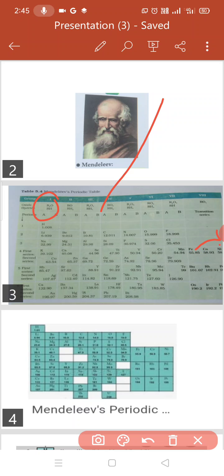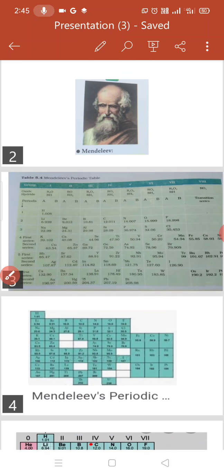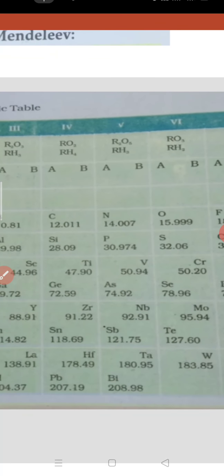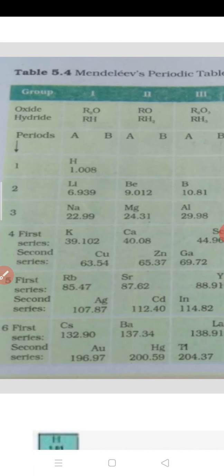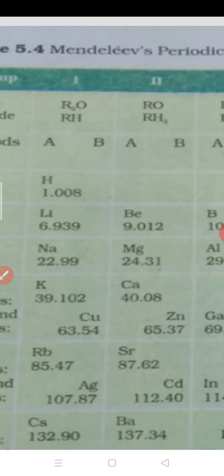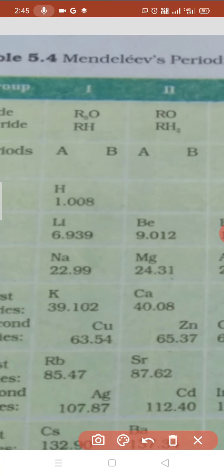These are the formulas. If someone asks about lithium and its oxide formula, you will find lithium at the top, and you will find the formula of its oxide and hydride.